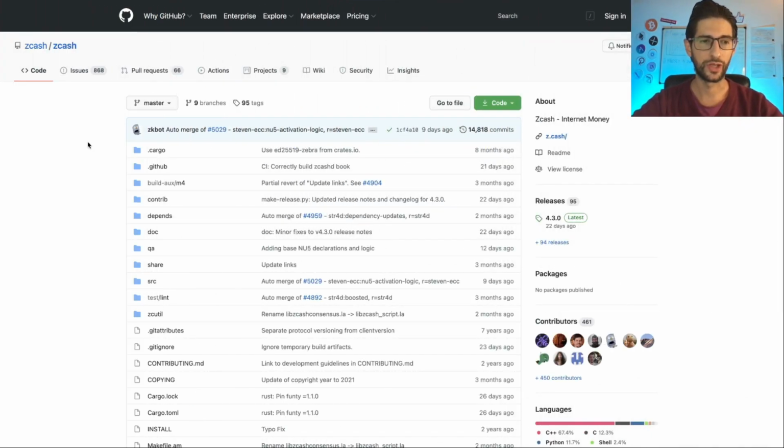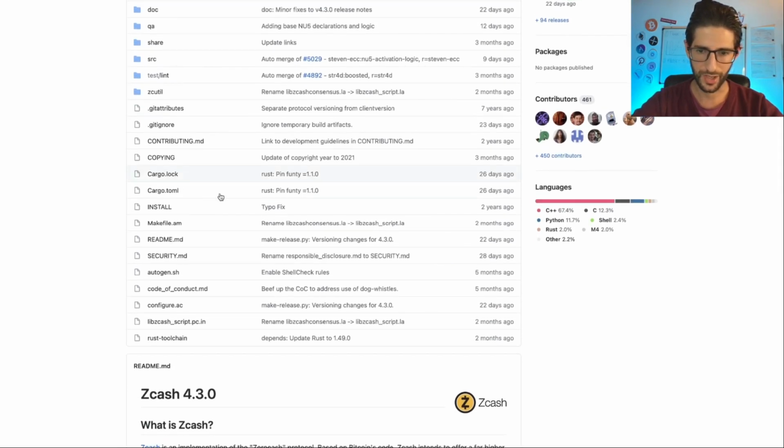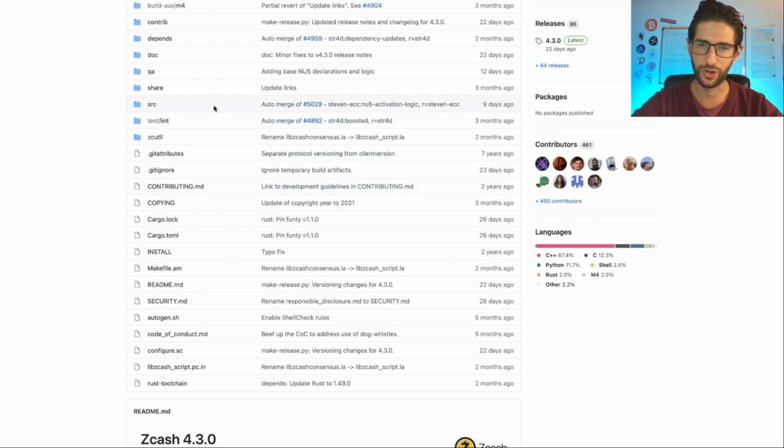If we check the GitHub repository of Zcash, you will see that they still have 800 issues, and that is a lot. I'm a web developer too, and I use GitHub and these kinds of platforms. Still having 800 issues unresolved doesn't speak well of them. They also don't have many projects in the repository, and the last update of the project was already 9 days ago.